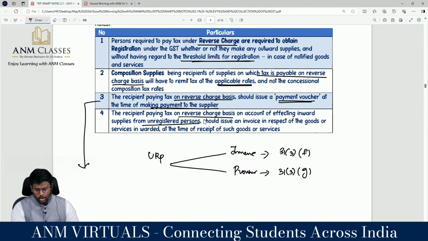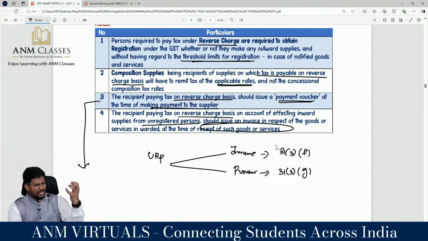from any person, should issue an invoice in respect of the goods or services at the time of receipt of such goods or services. This unregistered person is responsible for raising the invoice, tax invoice, as per section 31 subsection 3 clause F. Correct? Yes. And after that, when he is making payment, my dear lovable students, he is supposed to raise the payment voucher, because that guy is an unregistered person, falling under section 23. Yes, he cannot issue an invoice. That's why the registered person is asked to raise the tax invoice under section 31 subsection 3 clause F.